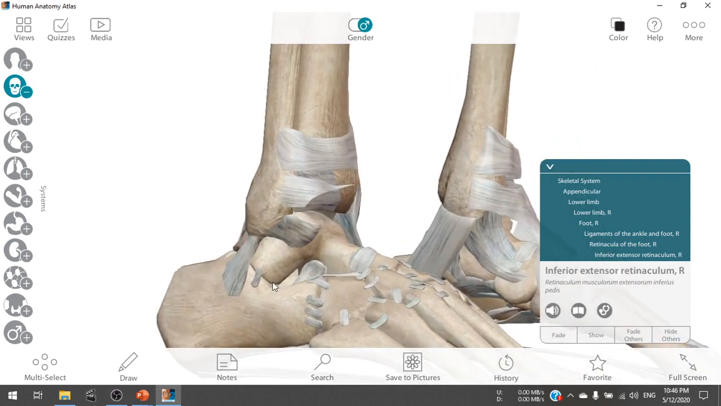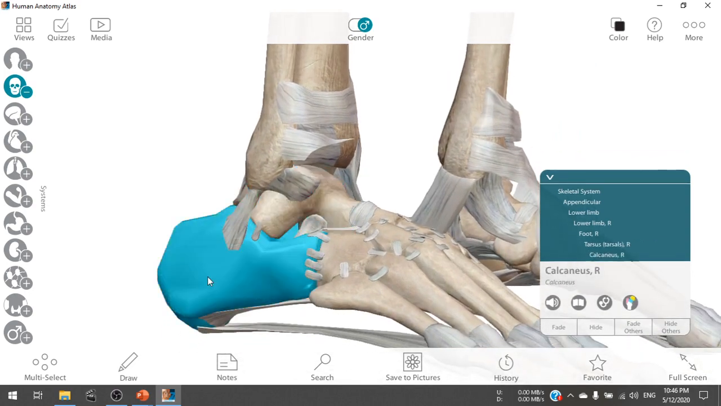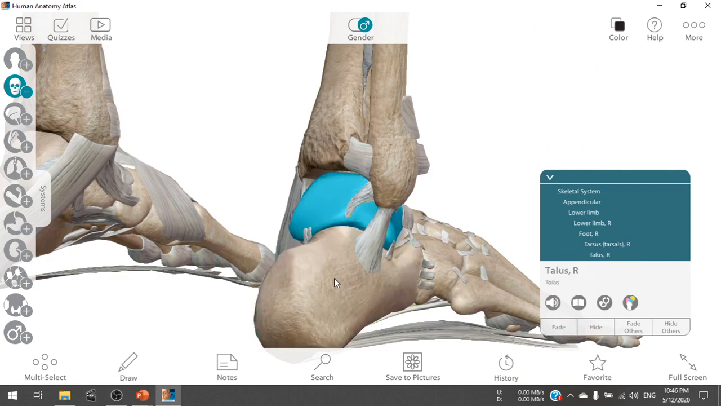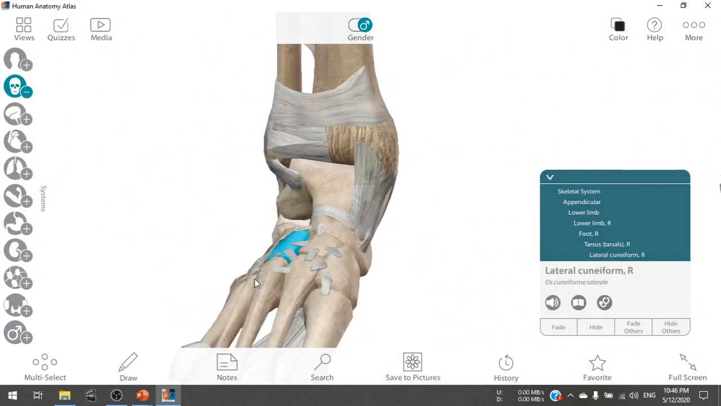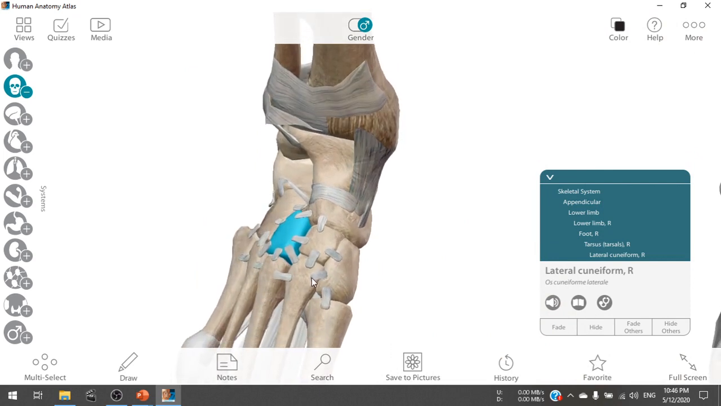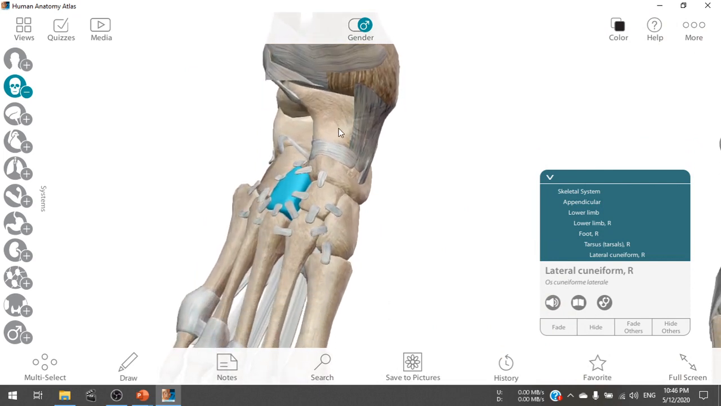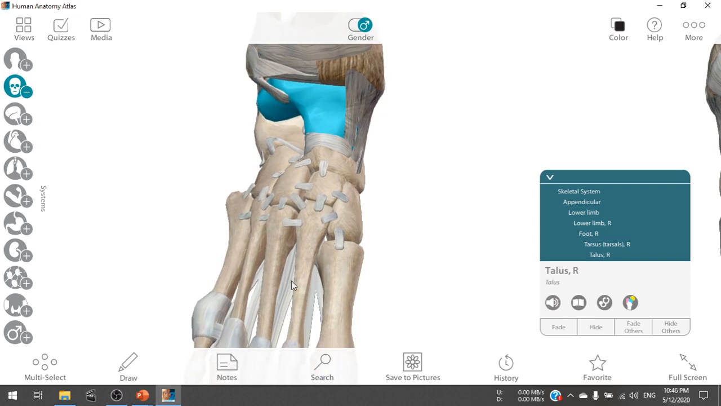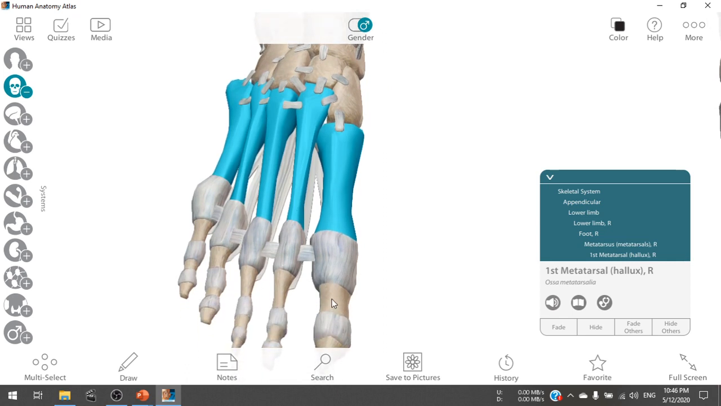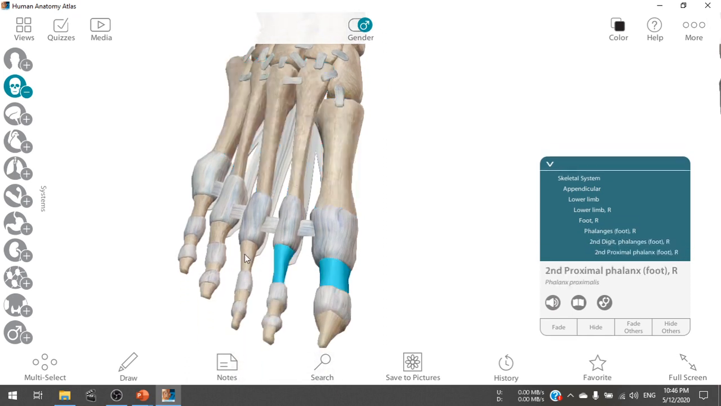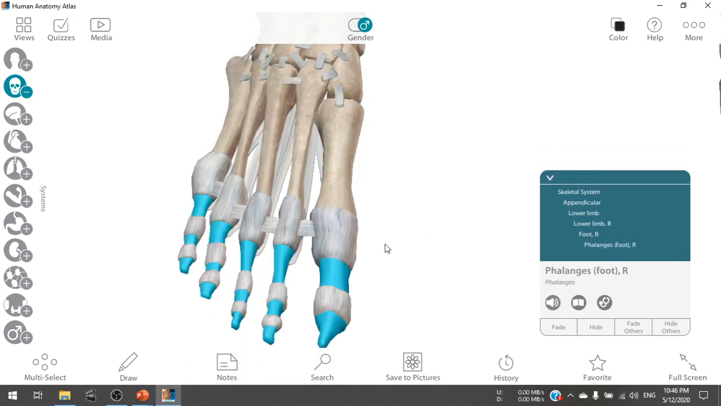So here you see there are multiple number of small bones present. After the tarsals, we find 5 metatarsals. These are 5 metatarsals. At the end of it, there are 5 phalanges. They are the phalanges.